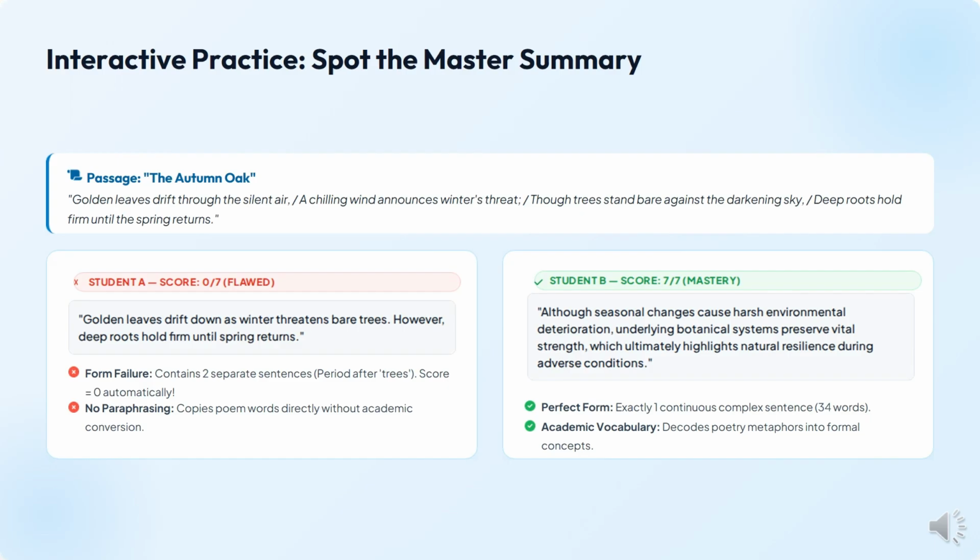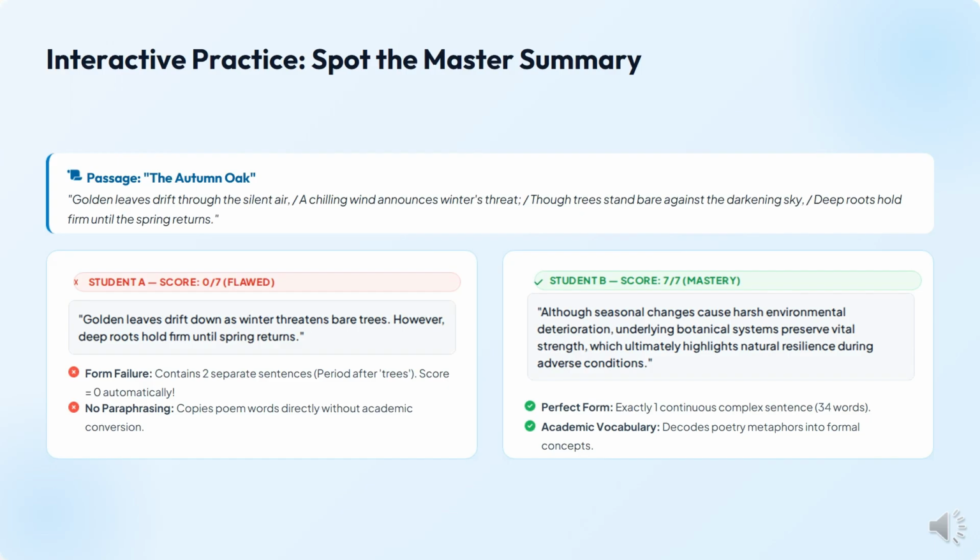Now let's find out. Golden leaves drift through the silent air, a chilling wind announces winter's threat. Though trees stand bare against the darkening sky, deep roots hold firm until the spring returns. In the first answer, the student has not explained or paraphrased this particular poem. He has written the same text all over again and also in two different sentences. The whole point of the summary is to write it in one single line and separate it with connectors and commas. So this is incorrect for a number of reasons. One, there are two separate sentences, and number two, there's no paraphrasing.